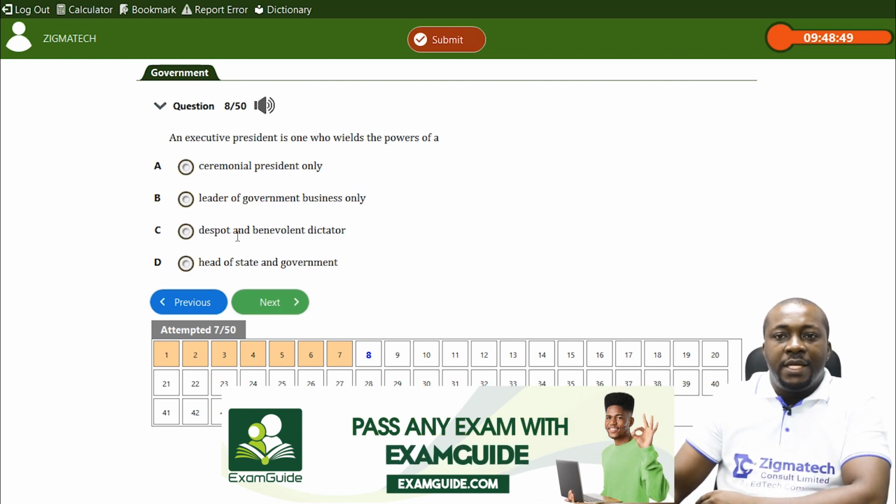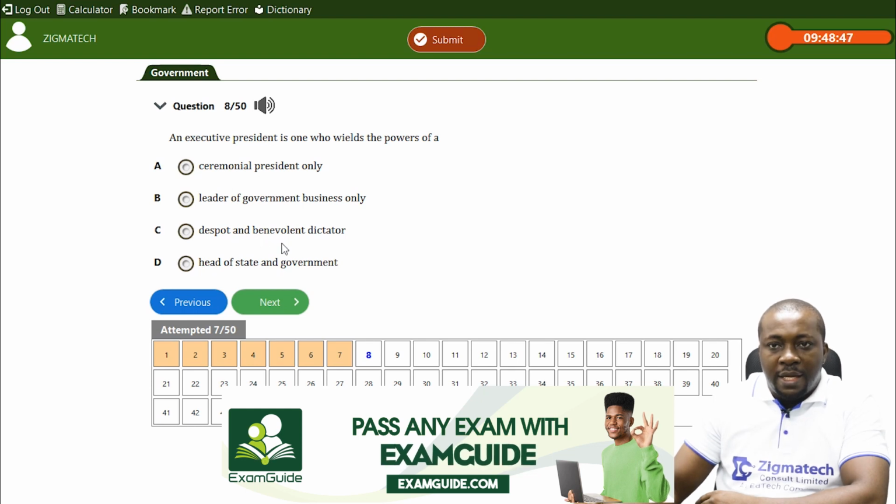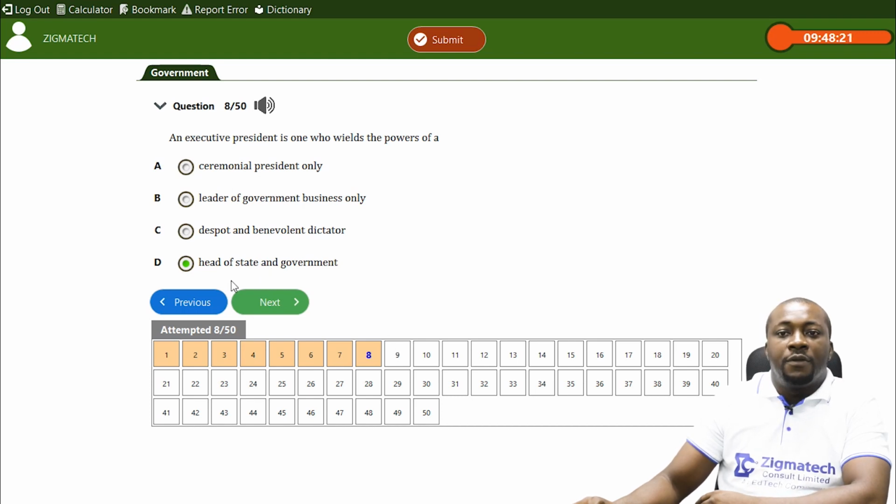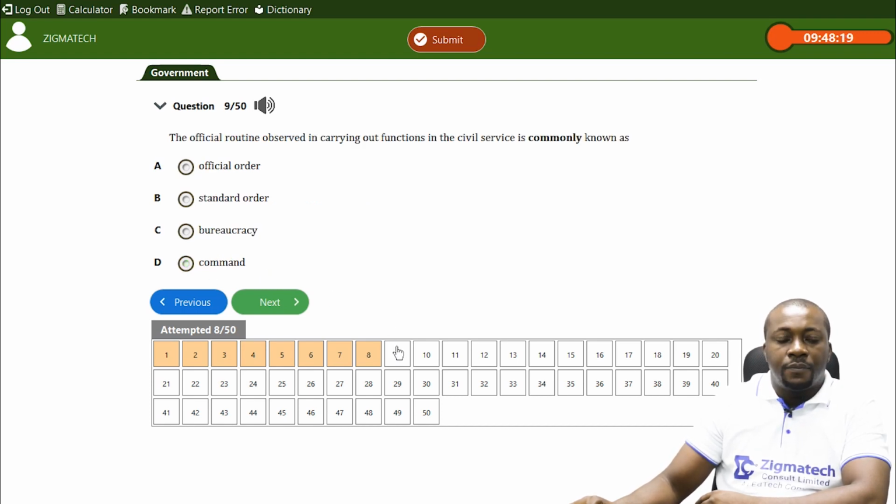C, despotic and benevolent dictator. Of course, it has nothing to do with it. It's not an executive president. We are talking about a democratic setting. No. D, head of state and the government. Of course, that is the correct option, because an executive president exists in a presidential system of government where the head of state is same as head of government. So D is the option.